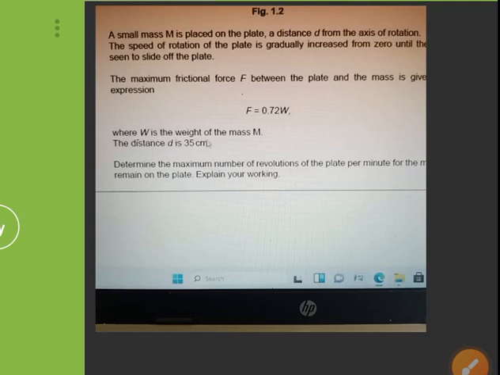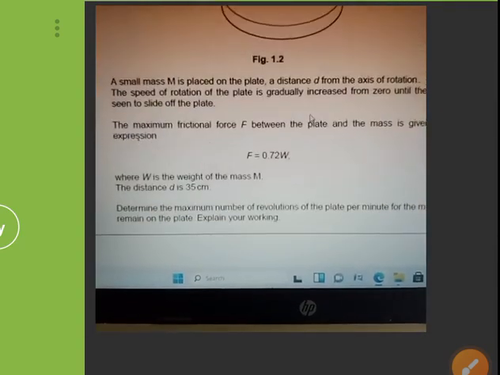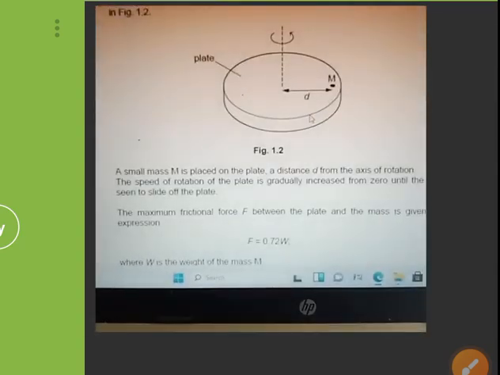And its weight, we know that it's a force. It can also be expressed in terms of mass and acceleration. F is equal to ma, where our acceleration in this case would be equal to our acceleration due to gravity. So F is equal to mg. So we can change our W here to mg. So 0.72 of mg should be equal to our centripetal force.